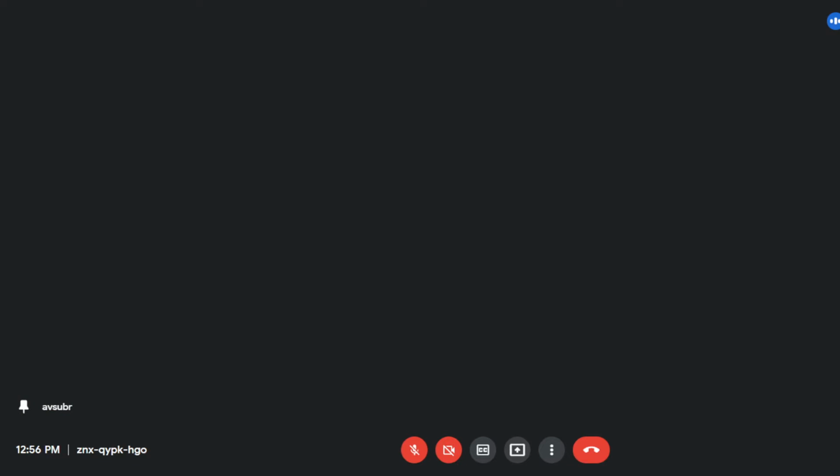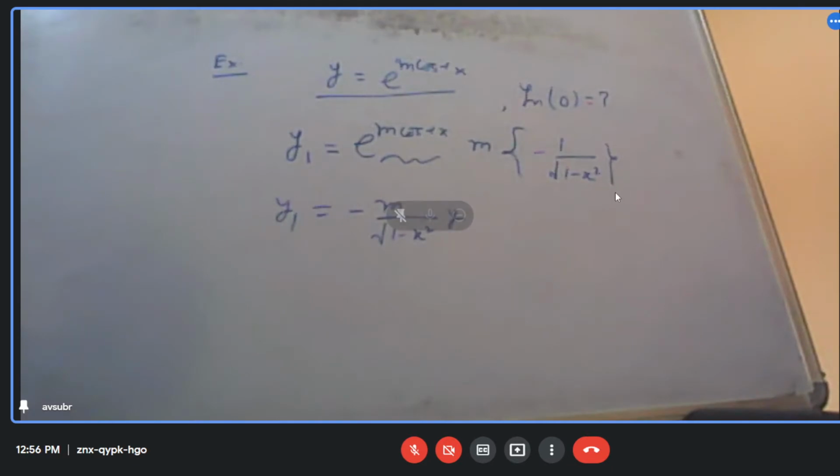Root will also come. Okay, check your calculations. So this will be minus m by root over 1 minus x square, and this is nothing but y again. So I can write y1, that is the derivative of y, is equal to minus m by root over 1 minus x square into y.